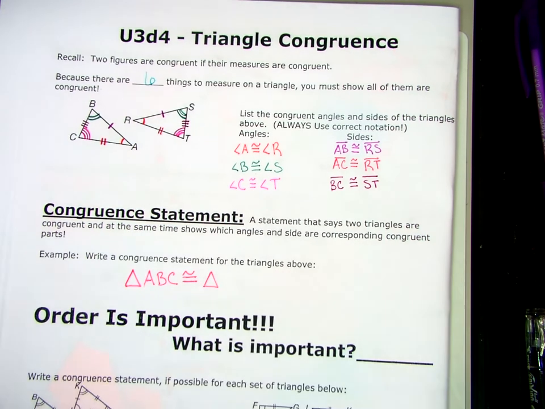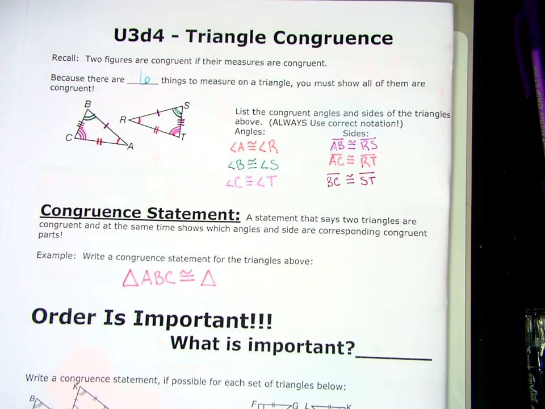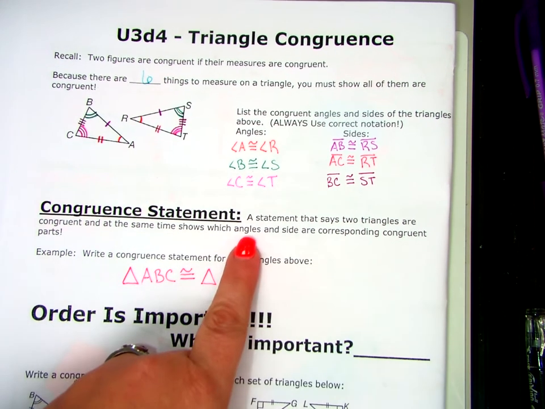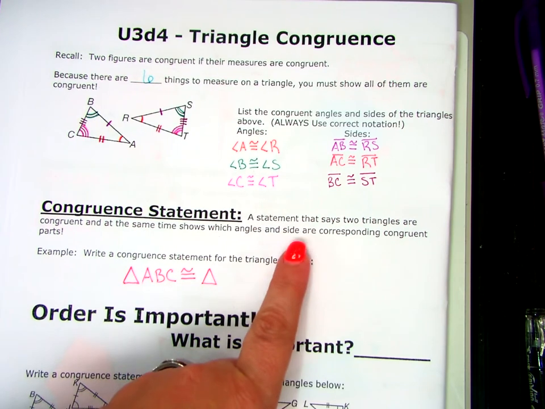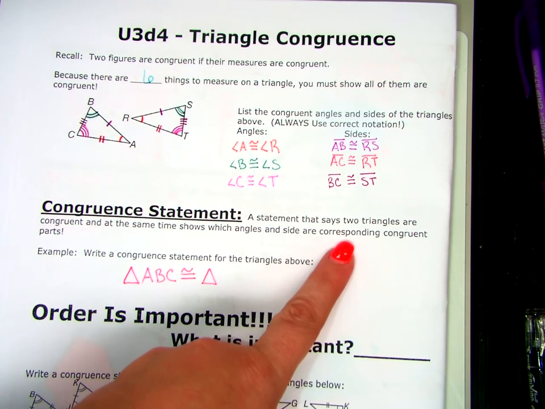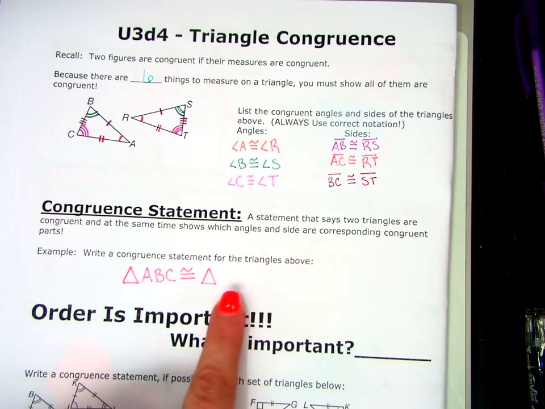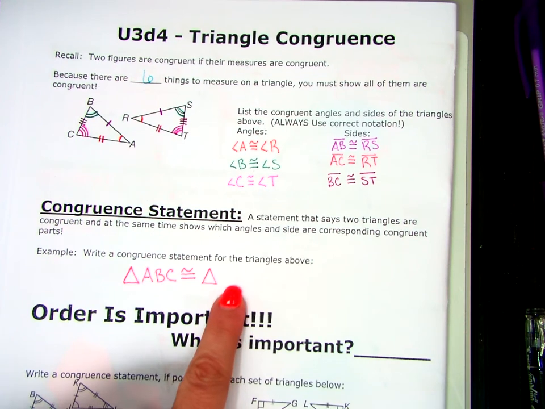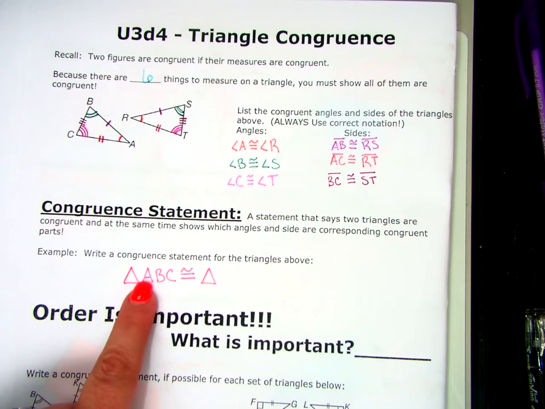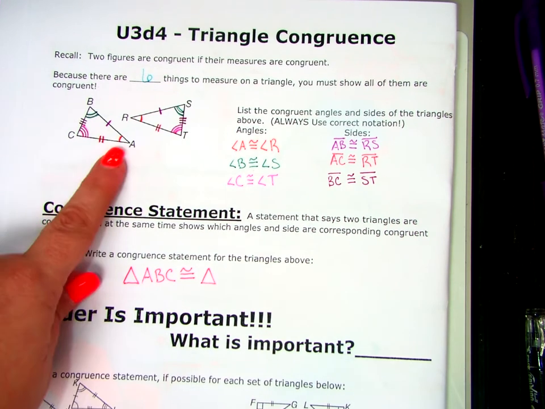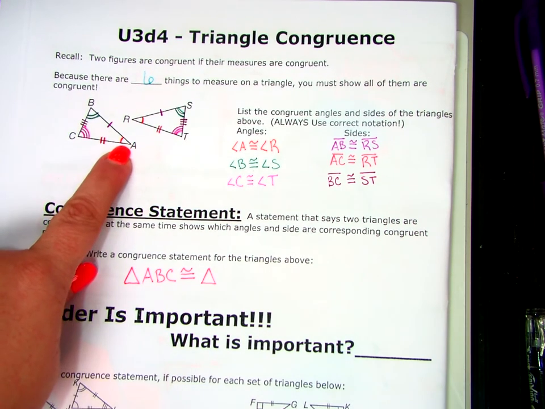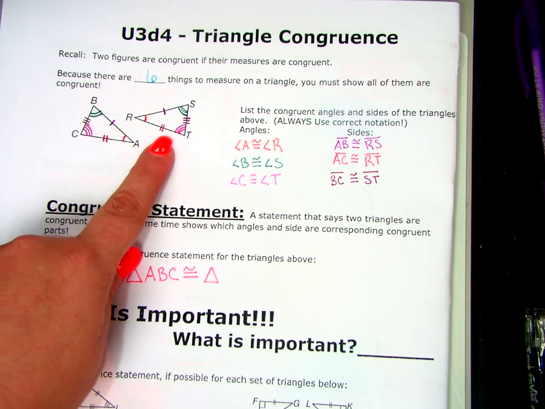triangle. Now, the statement says two triangles are congruent, so triangle is congruent to triangle. At the same time, it tells me what angles and what sides are corresponding. So I have to make sure when I write my second triangle, the angles and the sides match up. If I start with A from my first triangle with the single arc on it, where do I have to start from the second triangle?